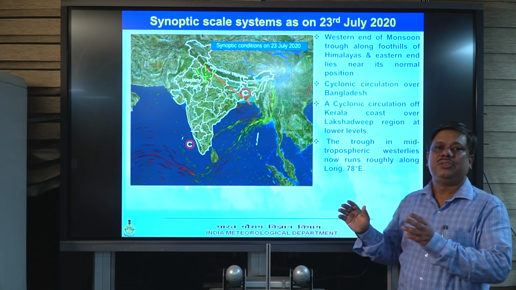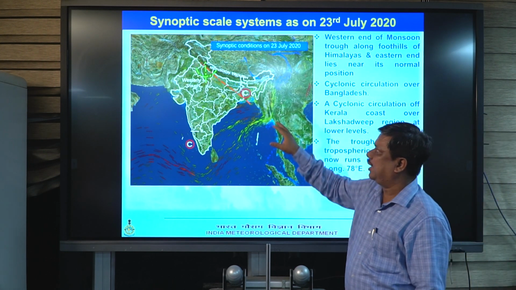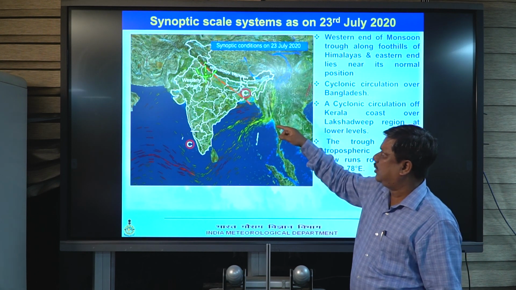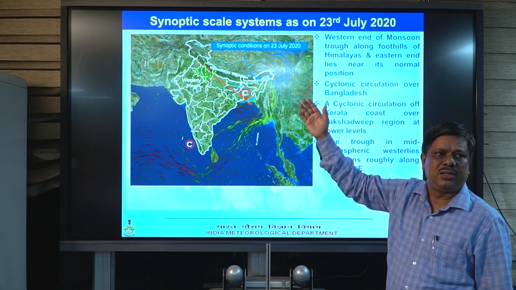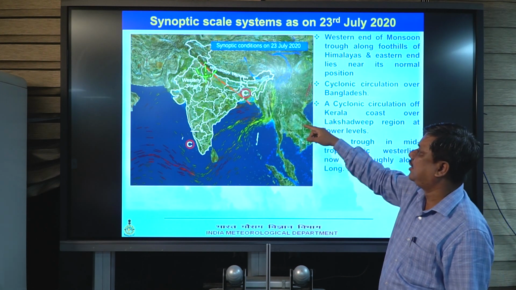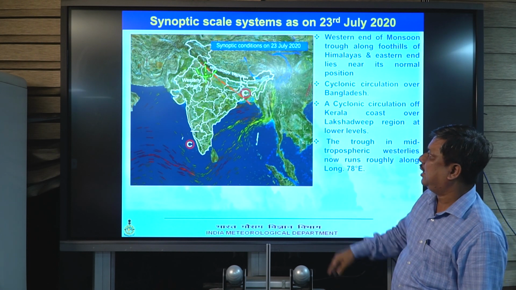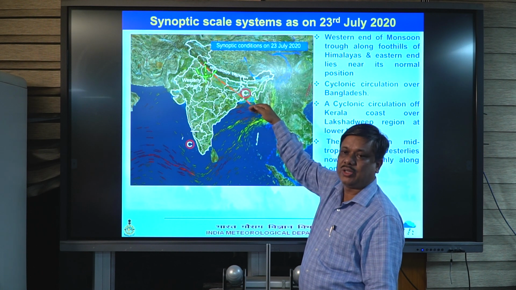And this is now today's scenario, what is the weather situation over India. So now we can see that the monsoon trough is situated like this. The western end is located near the foothills, still there, and the eastern end has now shifted southward because of this circulation over South Assam, now shifted over Bangladesh.